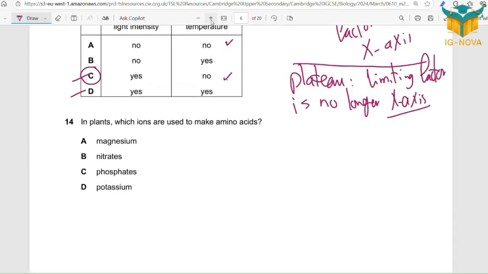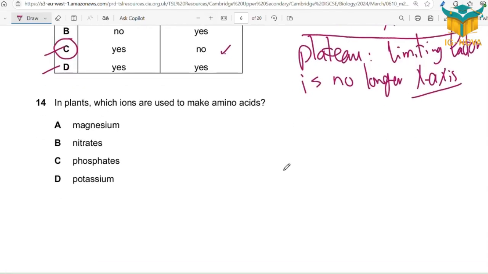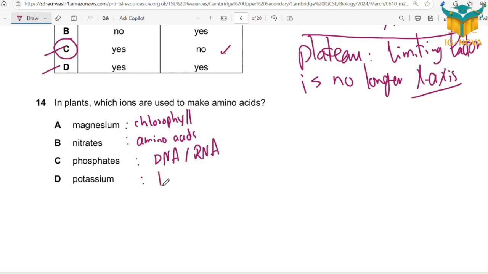Question number 14. Fact. Which ions are used to make amino acid? I need nitrates. Why? Because magnesium is to make chlorophyll, nitrates to make amino acids, phosphates to make DNA and RNA, and potassium we don't teach in detail in IGCSE, only in A2 inshallah, to help plant cells, especially the guard cells, to be turgid.